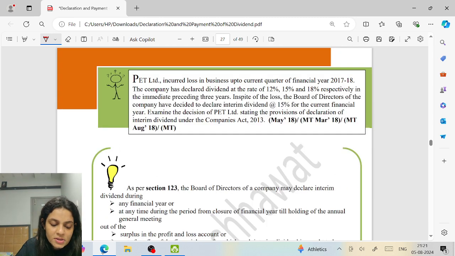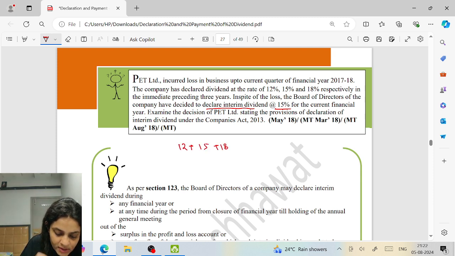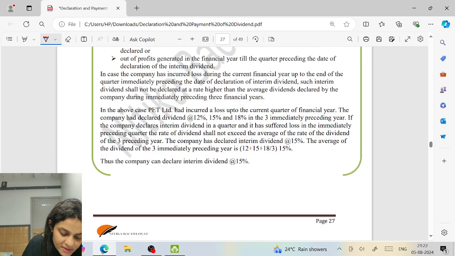PET Limited incurred loss in business up to current quarter of financial year. The company has declared dividend at the rate of 12, 15, and 18% in the 3 years. Despite the loss, the board of directors have decided to declare interim dividend at the rate of 15% for the current year. Examine whether they can. So if you have suffered loss up to the quarter preceding the year in which you declare dividend, the rate of dividend should not exceed the average rate of the past 3 years. What is the past 3 years? 45. That means 15. So can the company declare dividend at the rate of 15%? Yes.